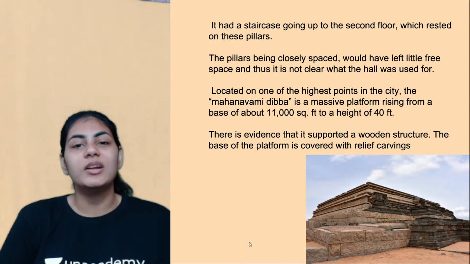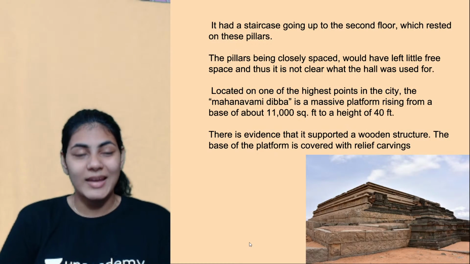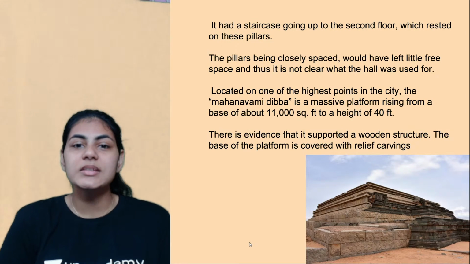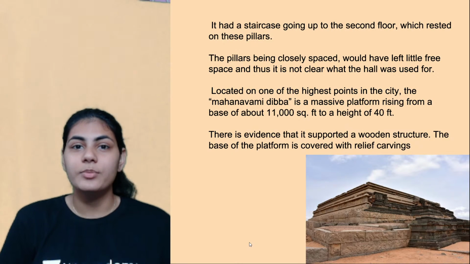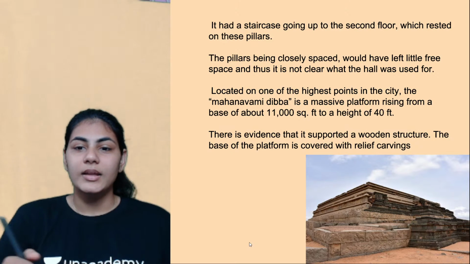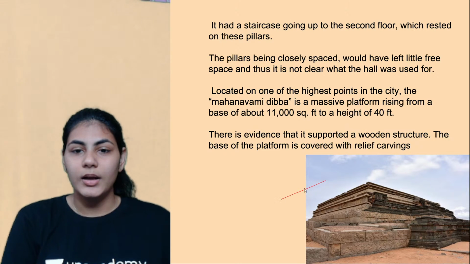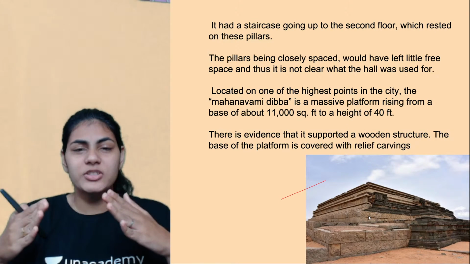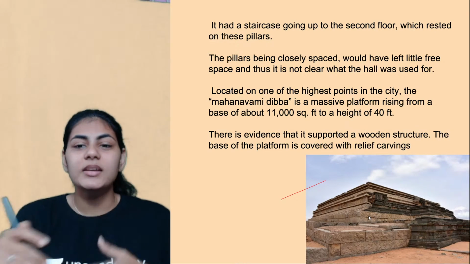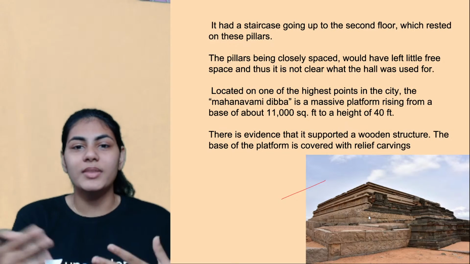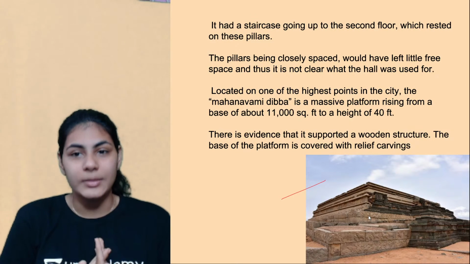Now we'll quickly move on to the second impressive feature of the King's Palace, which is called the Mahanavami Dibba, right? The picture is here. This is Mahanavami Dibba. Again, Dibba, as I was telling you, is a mound, right? So it is obviously in the shape of a mound, therefore it is called Mahanavami Dibba.